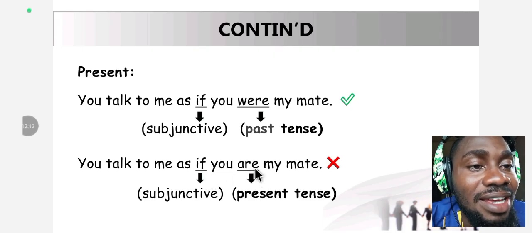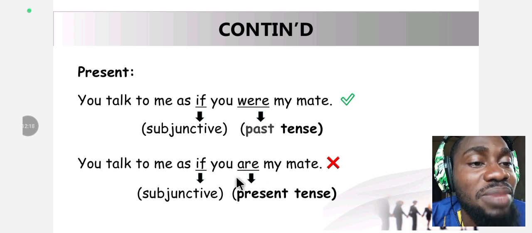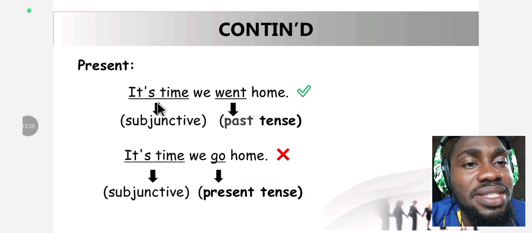Is "are," the verb we have here, a past tense form of verb? No, this is a present tense form of verb, making this wrong. More examples on present. "It's time we went home." Correct. Why is it correct? "It's time" is a subjunctive form, and is a present subjunctive form used to express the present.